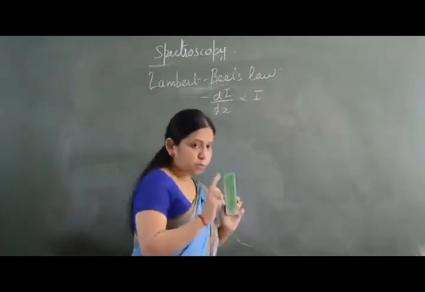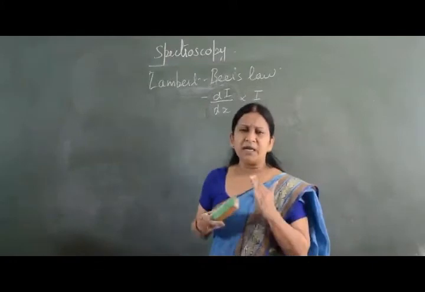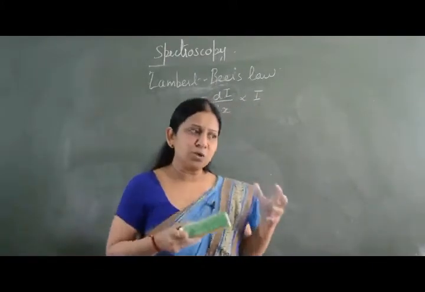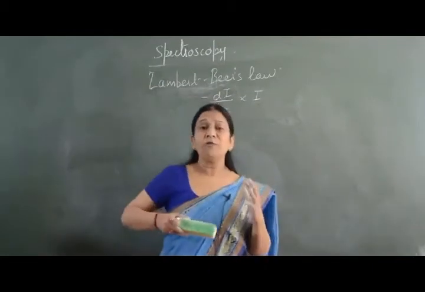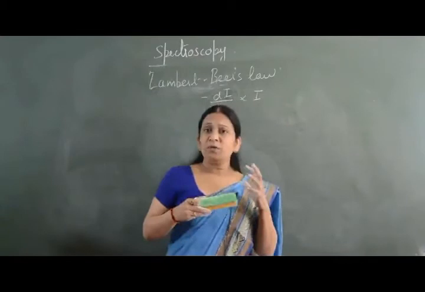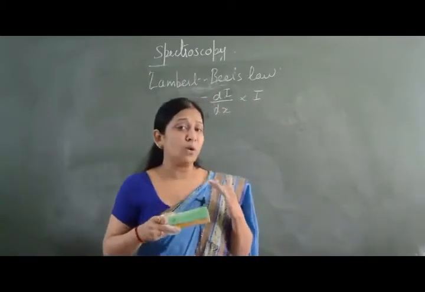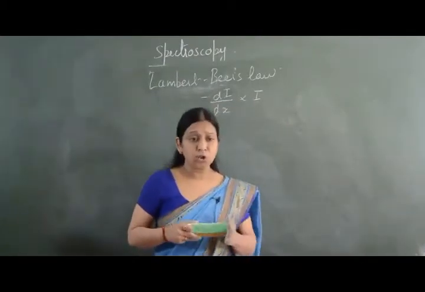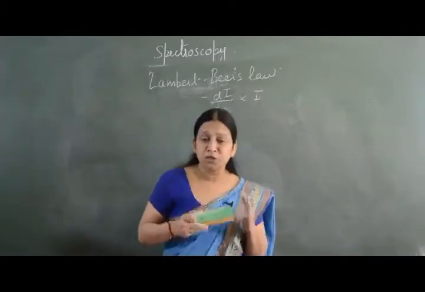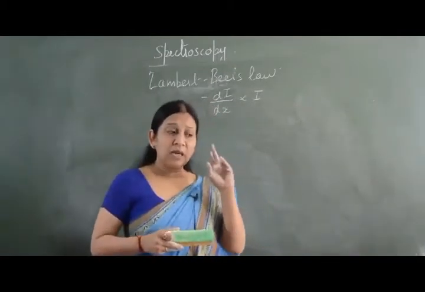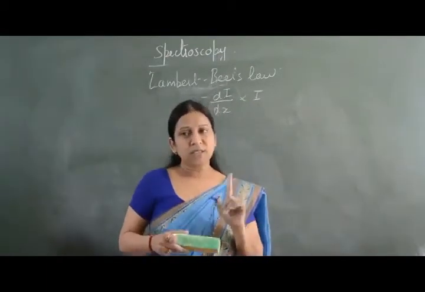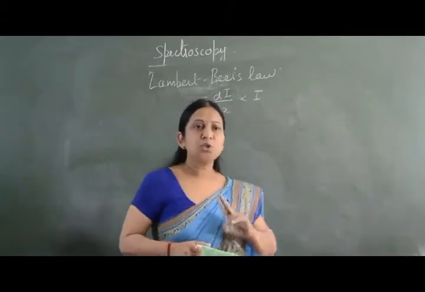According to Lambert-Beer's law, when a monochromatic light falls on an absorbing medium, the rate of decrease in the intensity with the thickness of the absorbing medium is directly proportional to the intensity of the incident light and concentration. In Lambert's law, it was proportional only to the intensity, but here it is proportional to intensity as well as concentration.